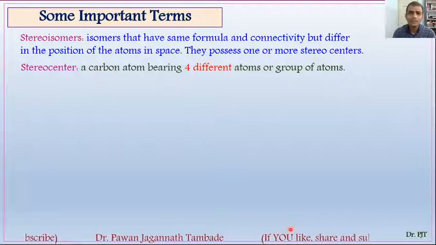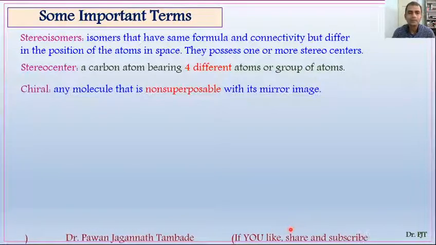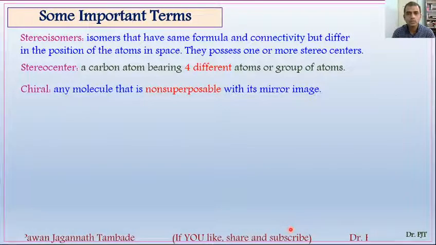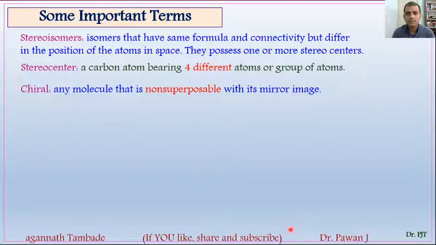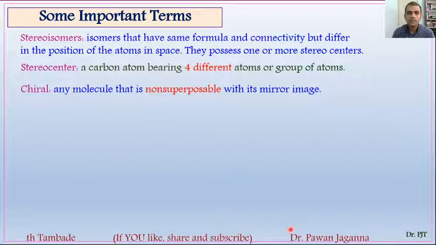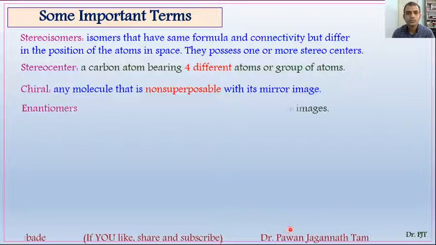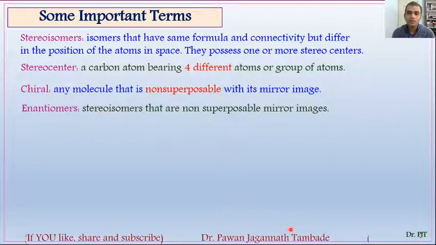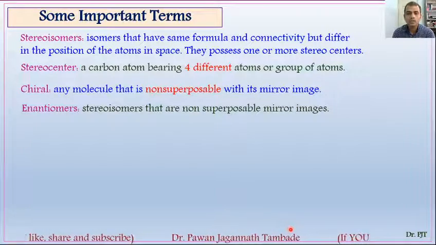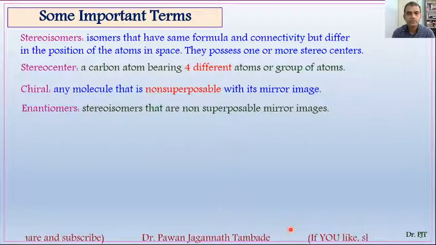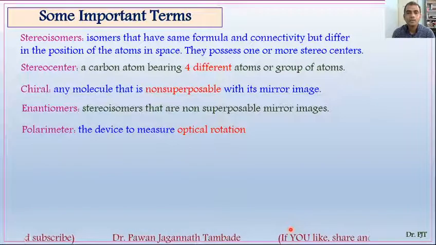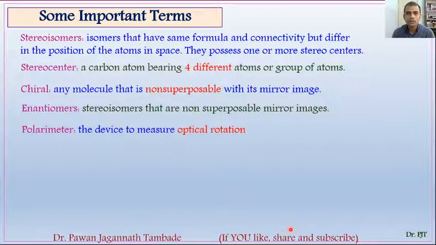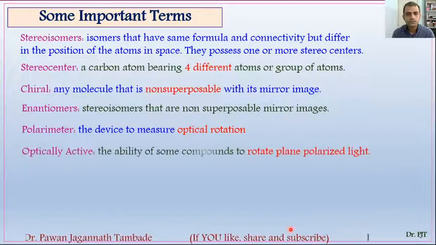And there is another term, chiral or achiral. Chiral means any molecule that has a non-superposable relationship with its mirror image is said to be a chiral molecule. Then another term is enantiomers. The stereoisomers that are non-superposable mirror images are called enantiomers of each other. Then polarimeter: a polarimeter is a device which is used to measure optical rotation of molecules.